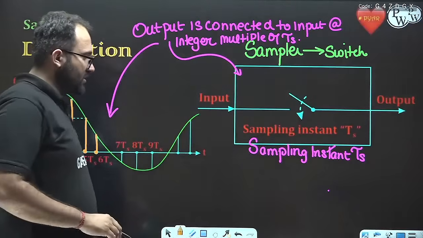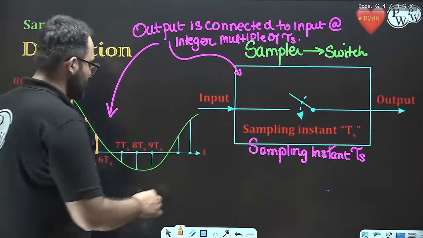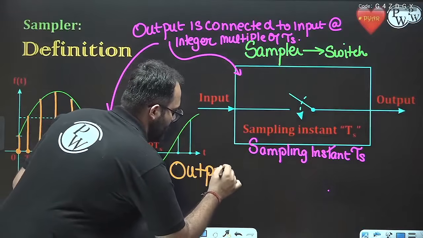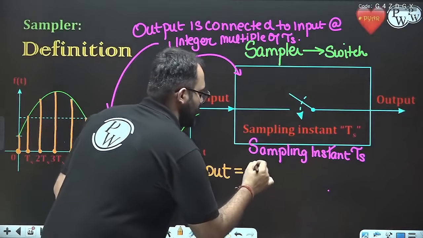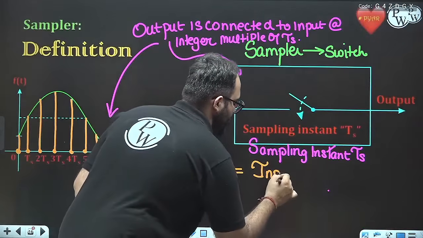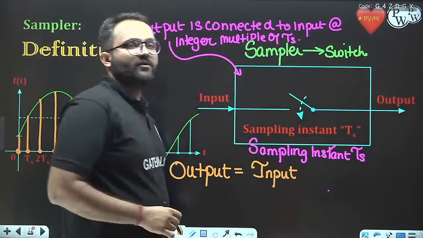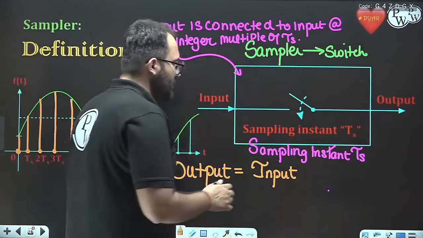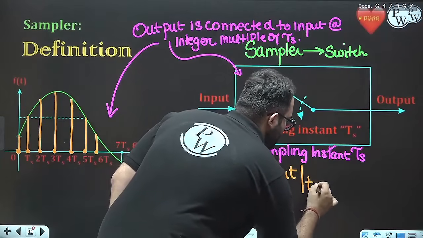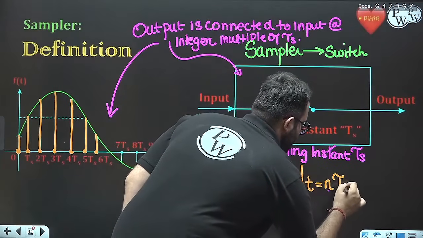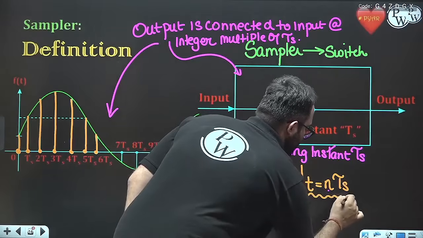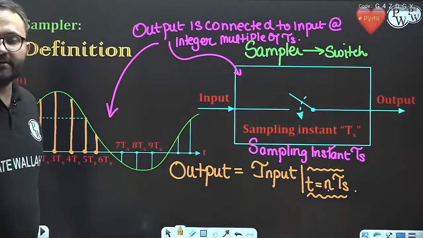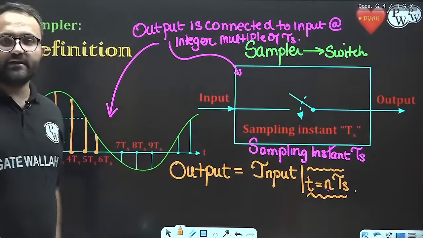So I am writing an equation and it is very, very important. Output is equal to input at t equal to nTS. So what is the concept?